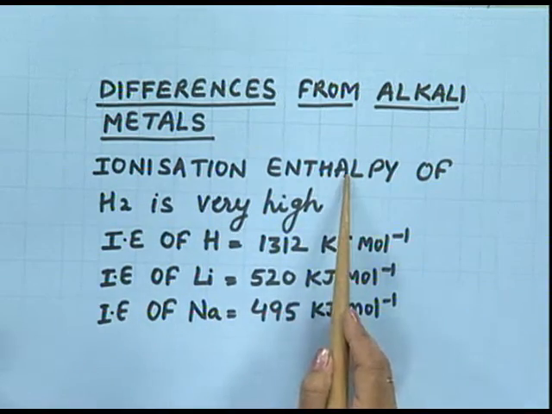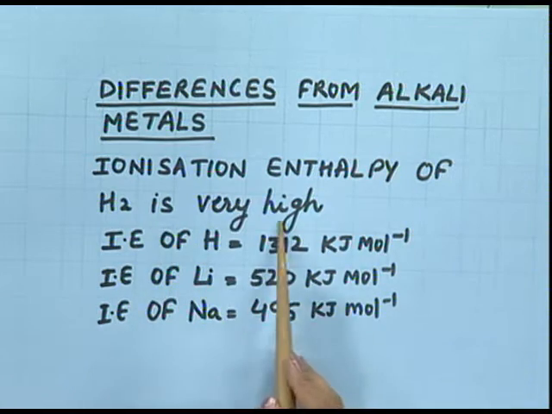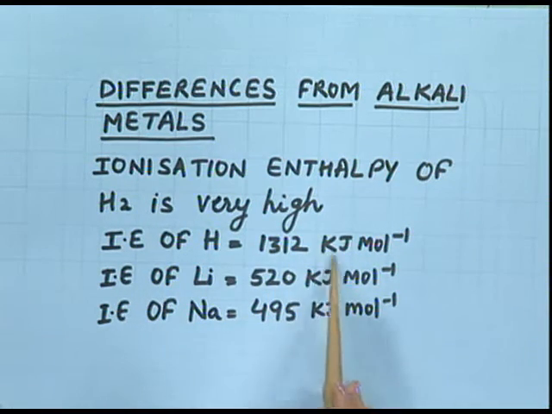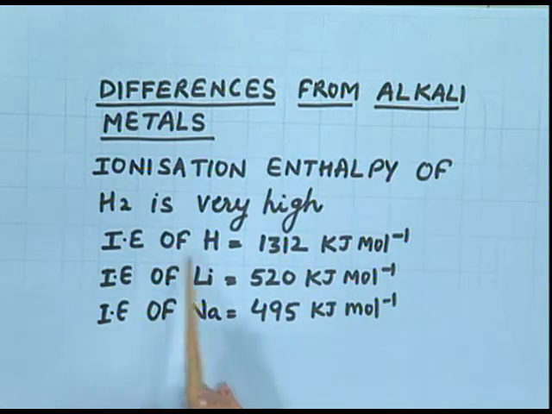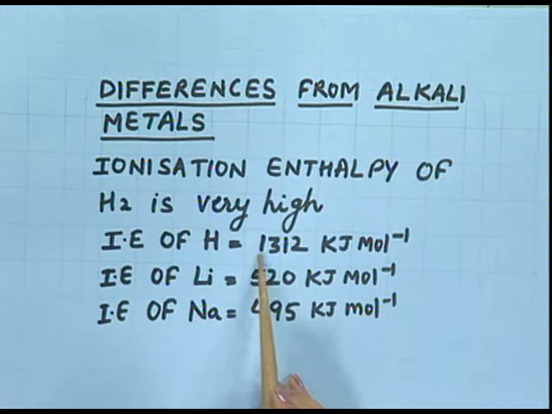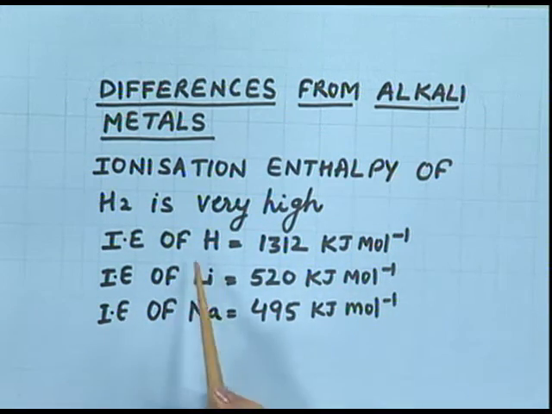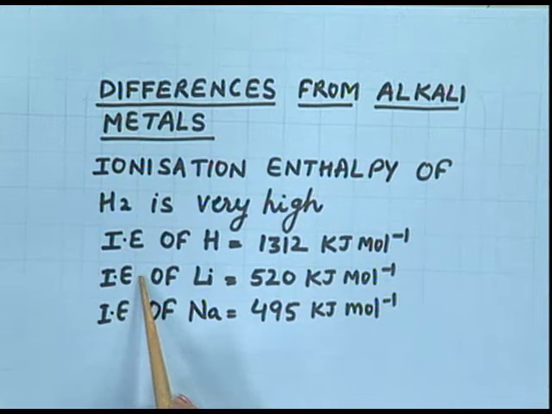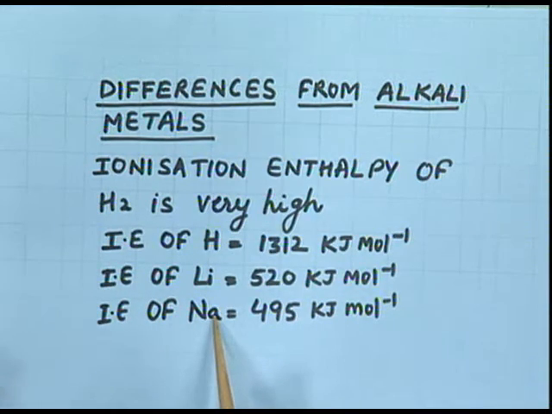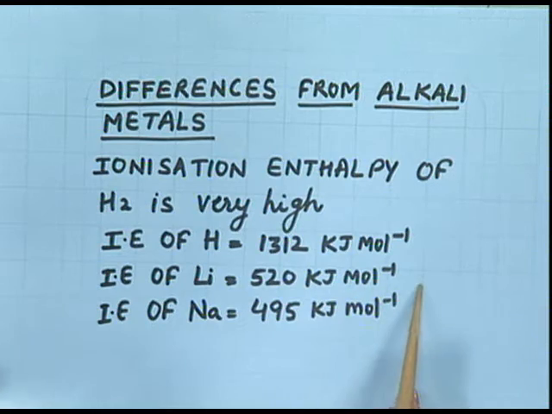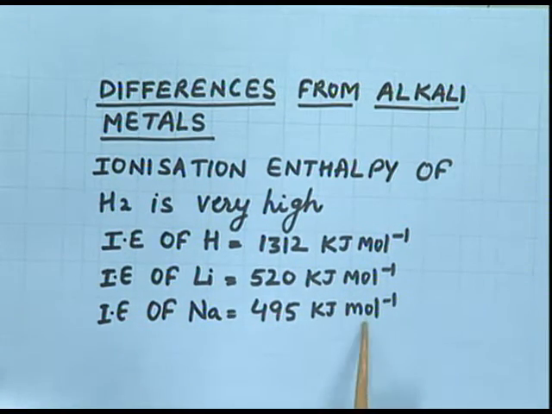Ionization enthalpy of hydrogen is very high. Just compare the values here. Ionization enthalpy of hydrogen is 1312 kilojoules per mole, whereas the ionization enthalpy of lithium and sodium are quite low. For lithium it is 520 kilojoules per mole and for sodium it is 495 kilojoules per mole. We can see that the values differ a lot.